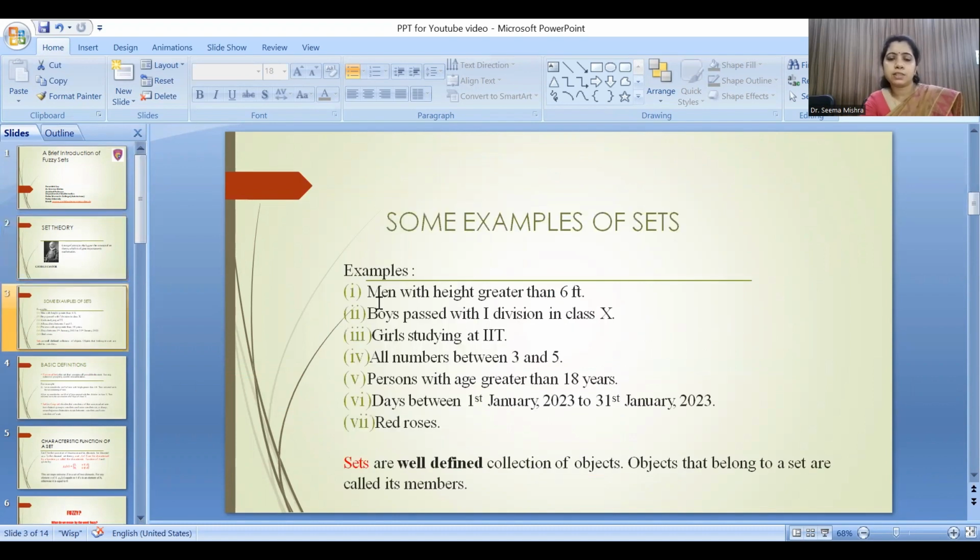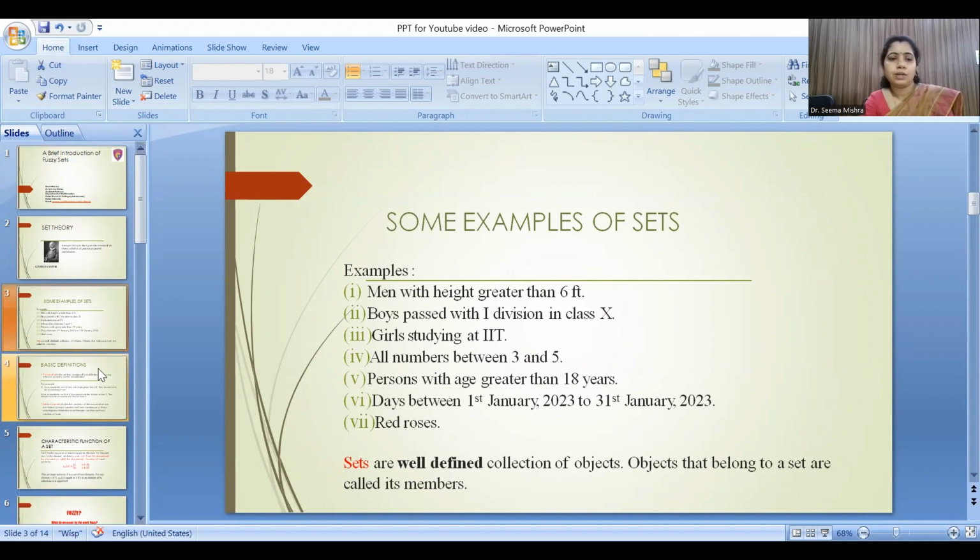So let us consider some examples. Suppose I am considering these types of collection: men with height greater than 6 feet, boys passed with first division in class 10, girls studying at IIT, all numbers between 3 and 5, and like this. Then we can see that they all are well-defined collections of objects. So what are sets? Sets are well-defined collections of objects, and objects that belong to a set are called its members.